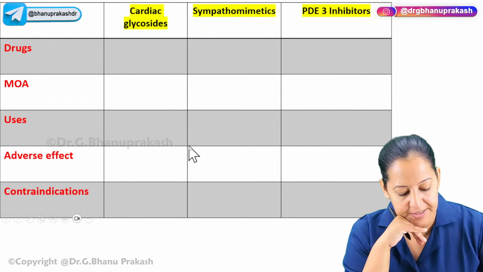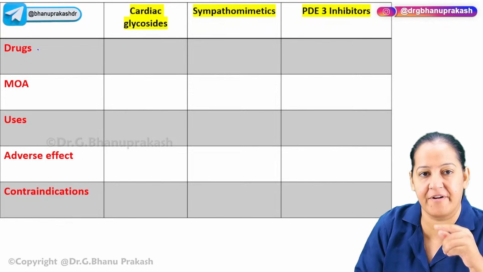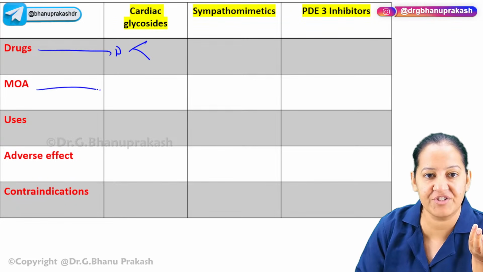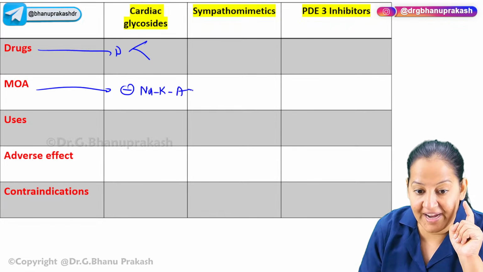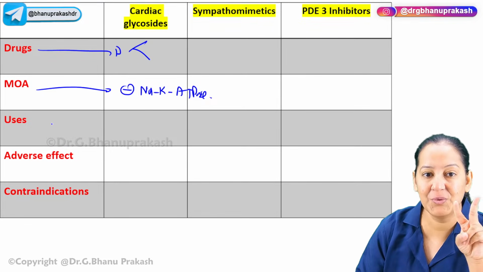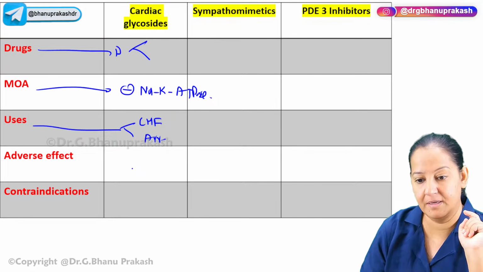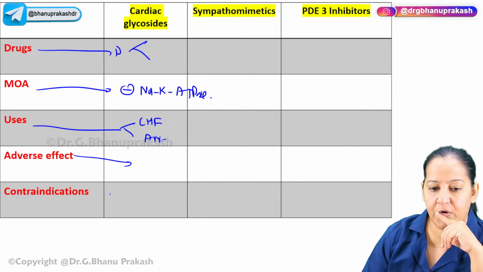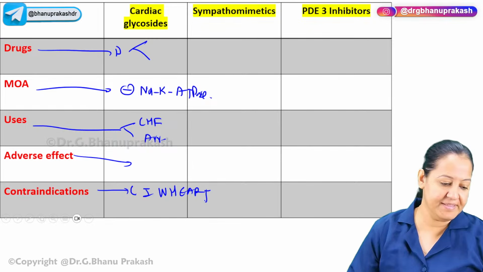It's not very difficult. So we are done with the cardiac glycosides also. You know, there is only one drug, digitalis. Digitalis is of two types, digoxin and digitoxin. Mechanism of action in one line: it inhibits the sodium potassium ATPase transporter. Uses, there are two uses. Number one, congestive heart failure. Number two, arrhythmia. Adverse effects, there is a list I told you. And contraindication, you can learn: contraindicated in weak HEART, heart. This is a mnemonic. Please learn that.